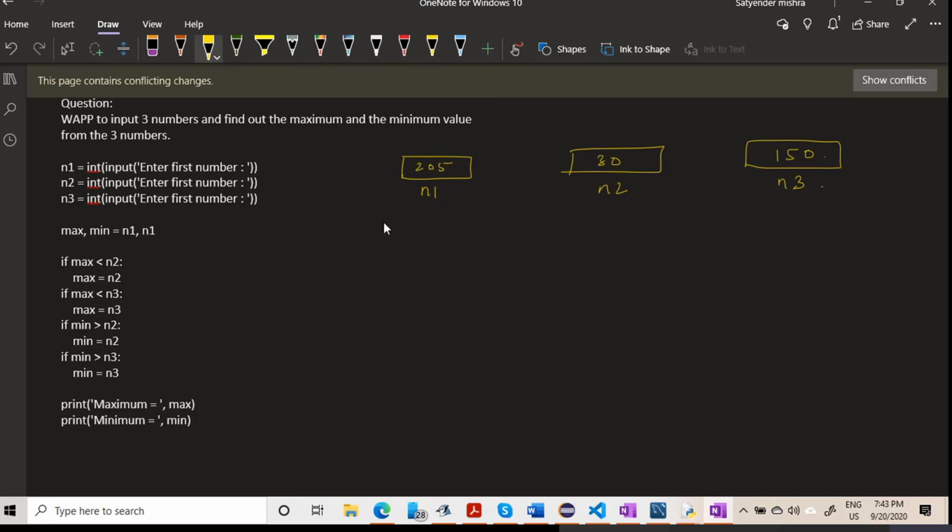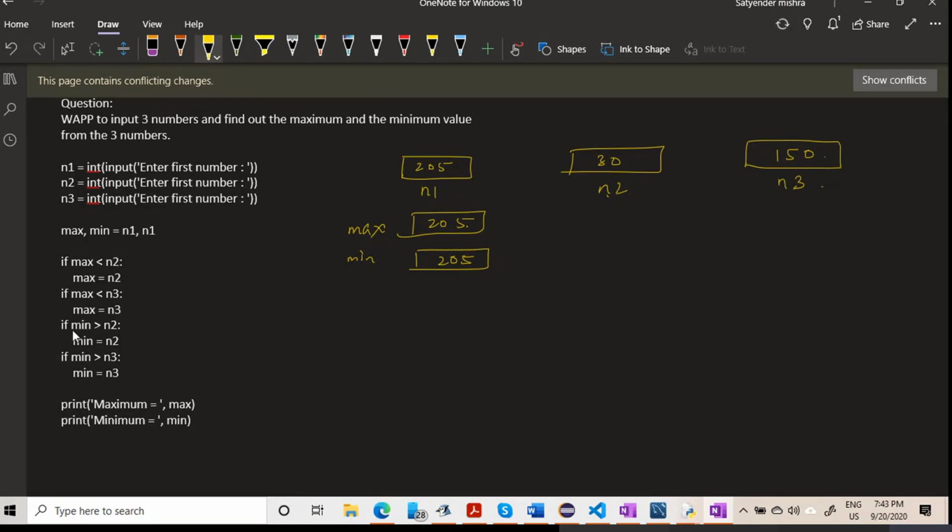Then what I'm doing here, I created another two boxes called max and min. In the max box I have stored the value of N1, 205, and in the min box also I have stored the value 205. Now, if max is less than N2, which is not the case, it will jump to here and test if max is less than N3. This is also false.